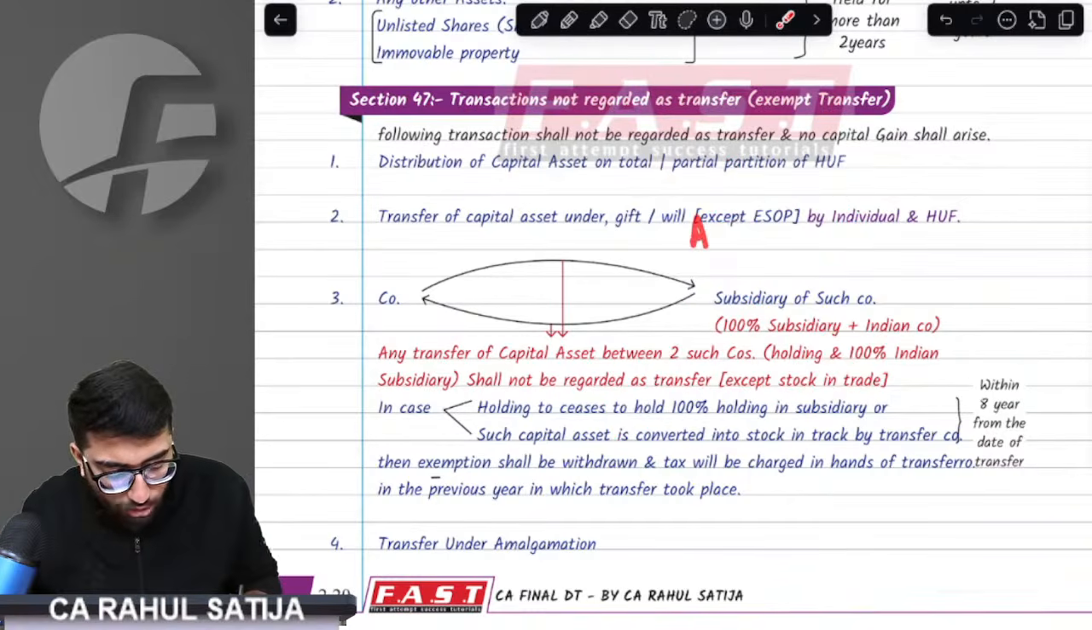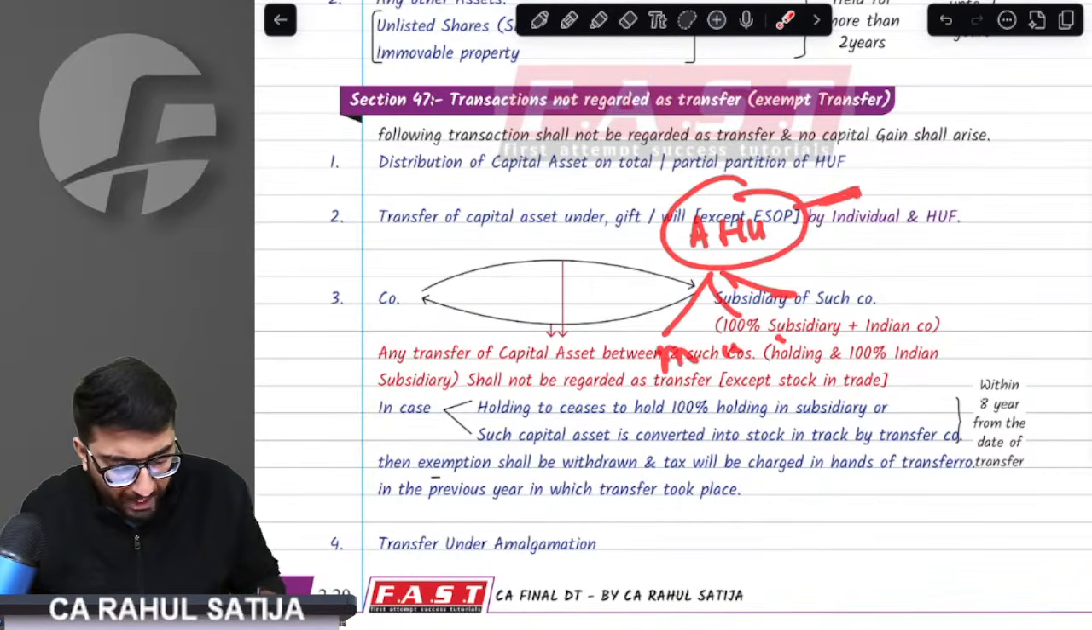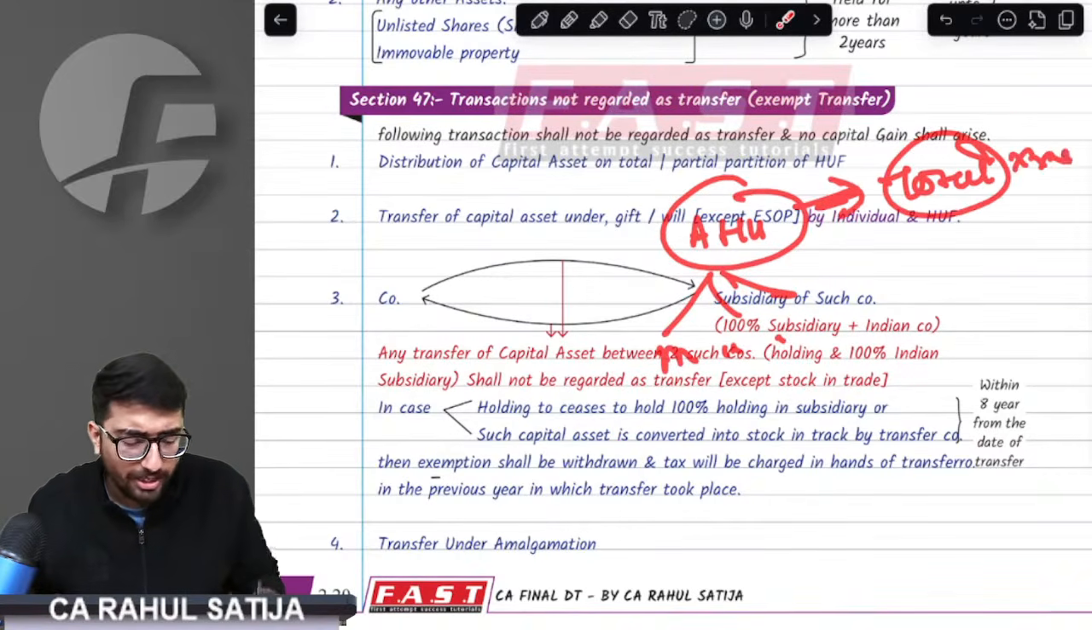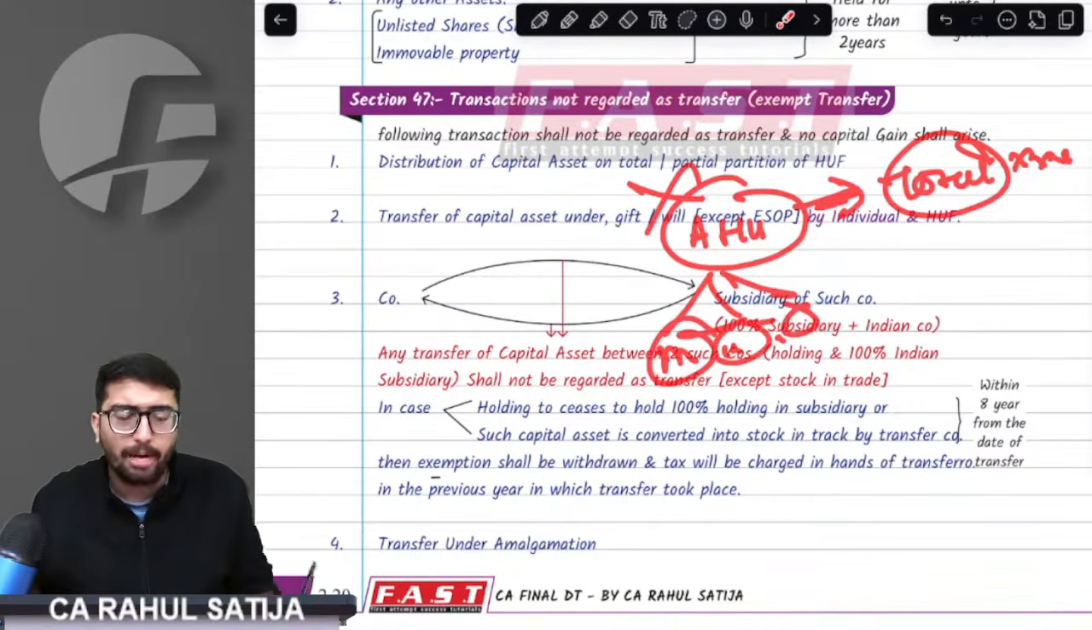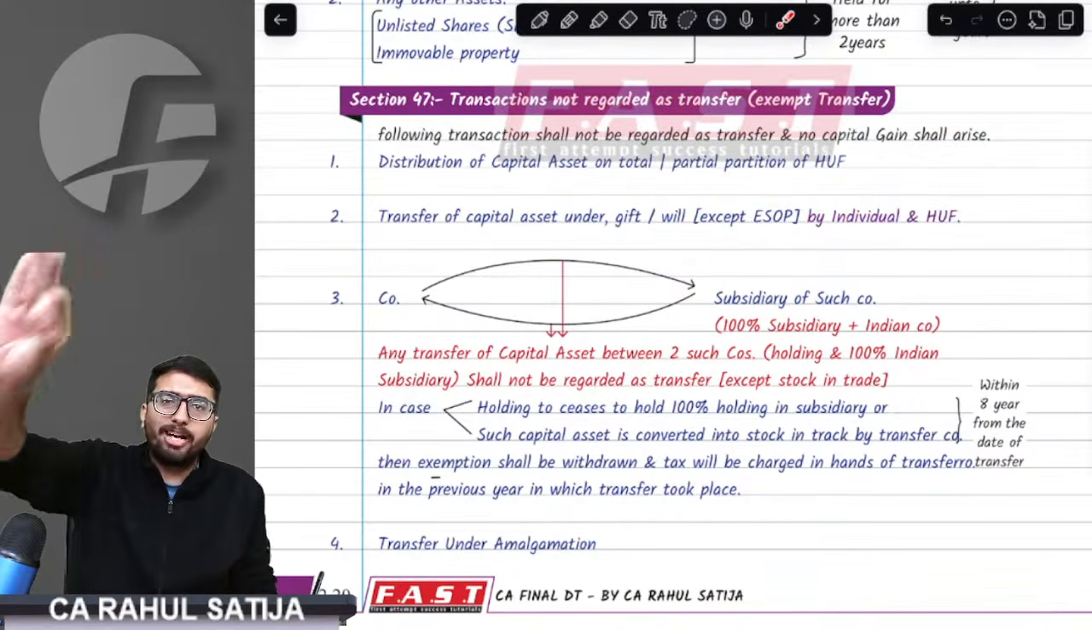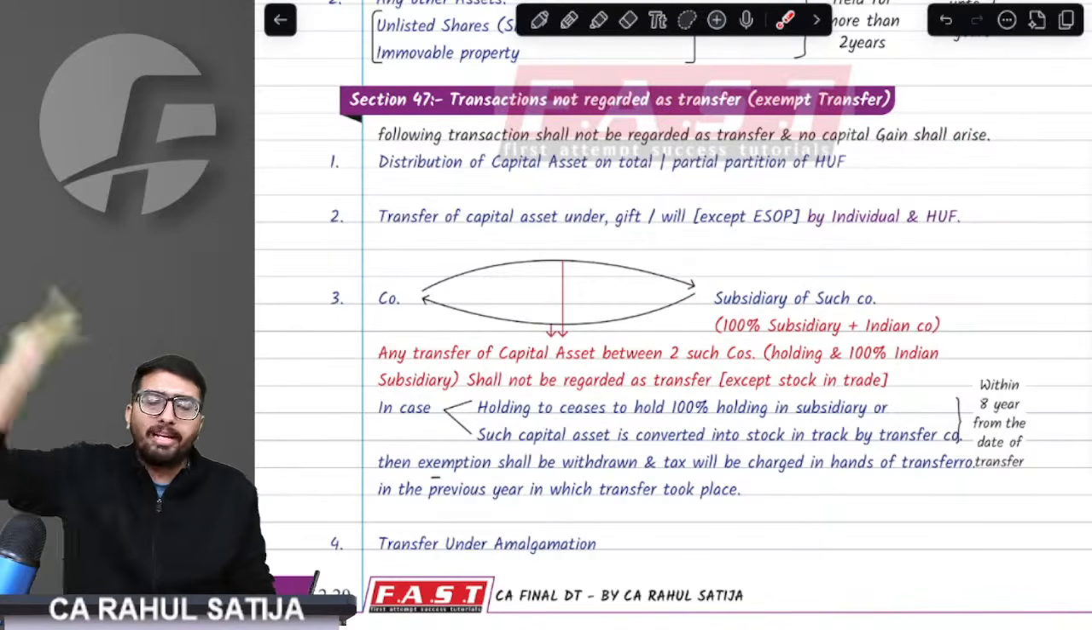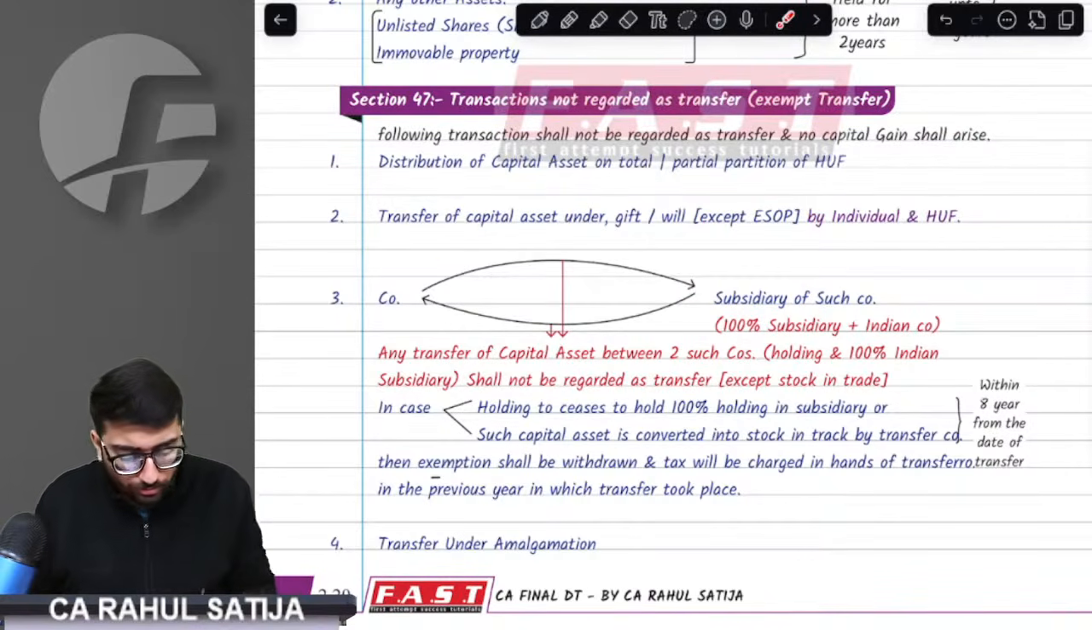Similarly, for example, we have an HUF, member 1, member 2, member 3. The HUF is totally partitioned and assets are distributed. In that case, no capital gain in case of HUF. So even if it is partial partition or total partition, no capital gain whatsoever in case of HUF.